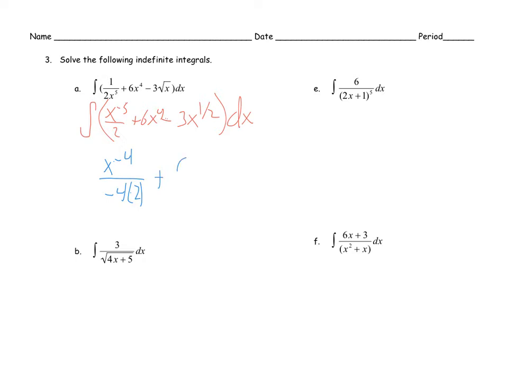Same thing here, we have a constant of 6, add 1 to our power, divide by that same number, and then minus 3 times, add 1 to 1/2, which is 3/2, and divide by that same number, so dividing by 3/2, which is the same as multiplying by 2/3, which if you look at the actual key, you'll see that that simplifies down to a 2. So I'm not going to simplify that just to save some time. You can take a look at the key to see that.